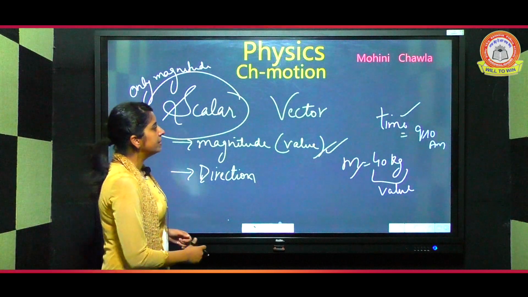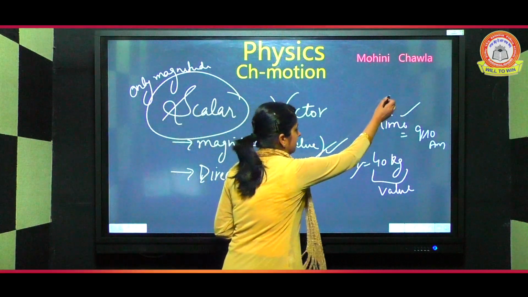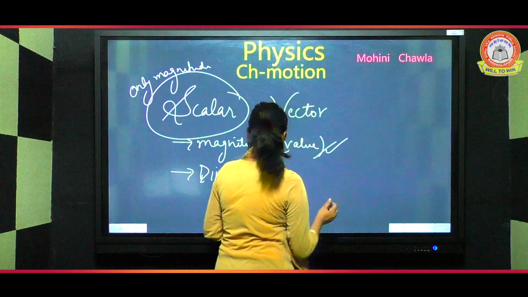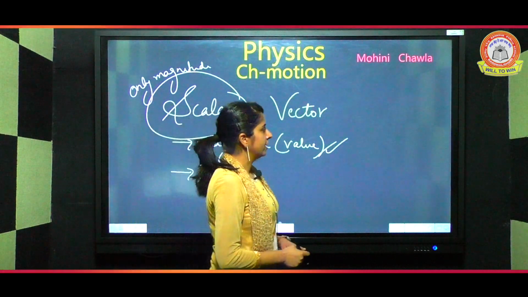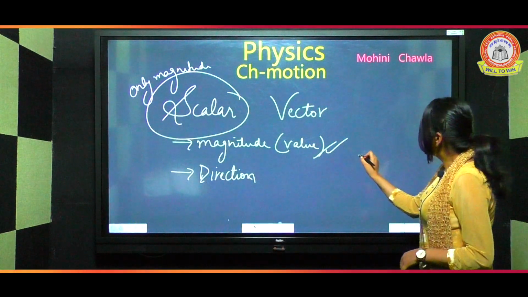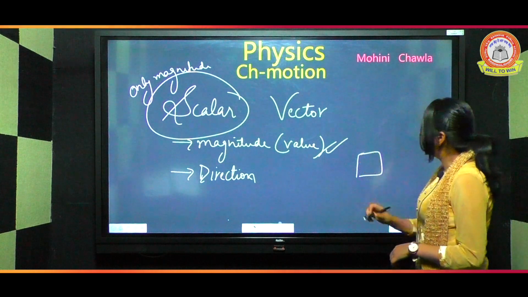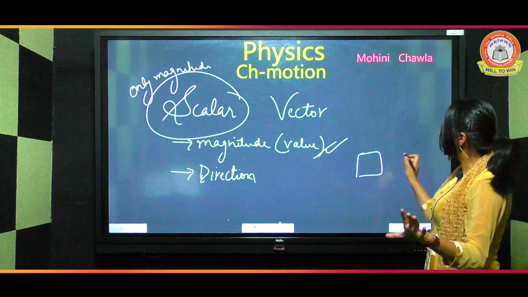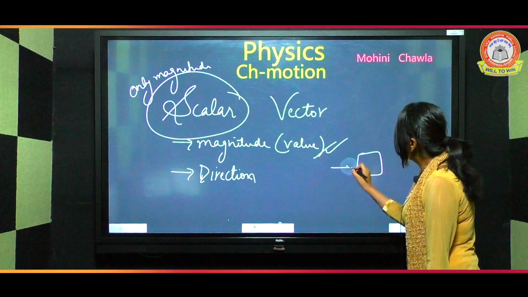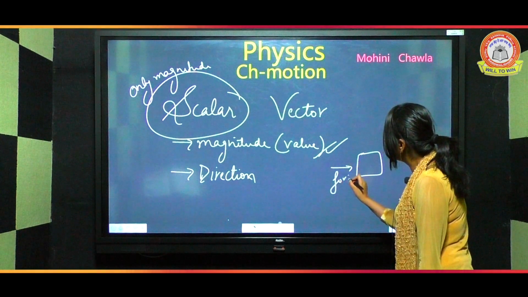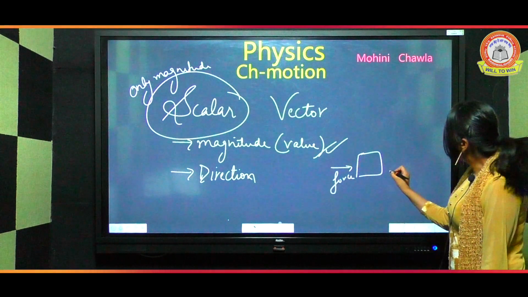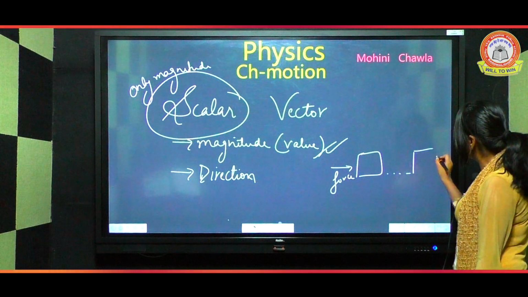Now the second term is vector. Say this is one of the blocks I have, and I ask you to push that block. You are applying your force here. When you apply your force, the block shifts some distance.